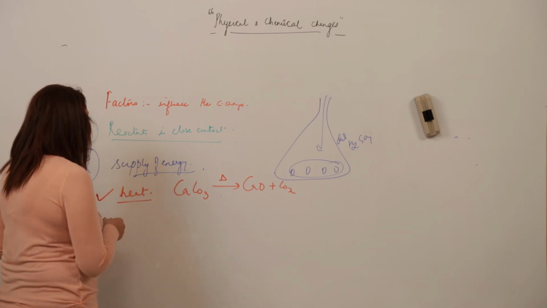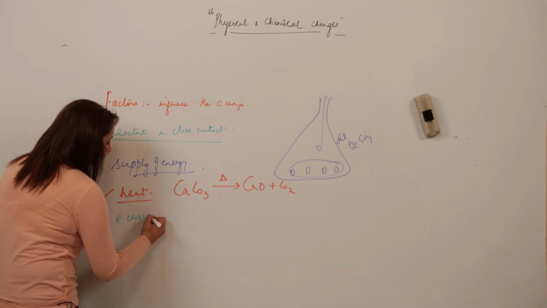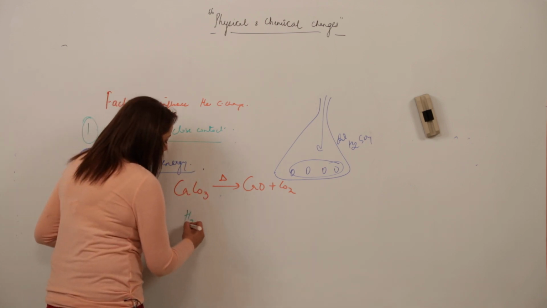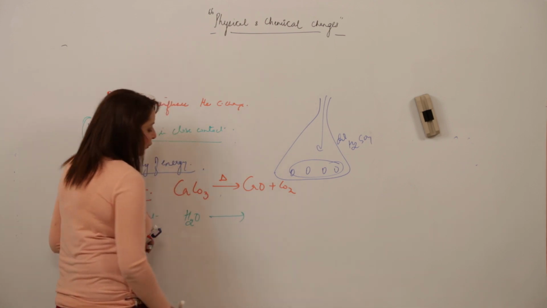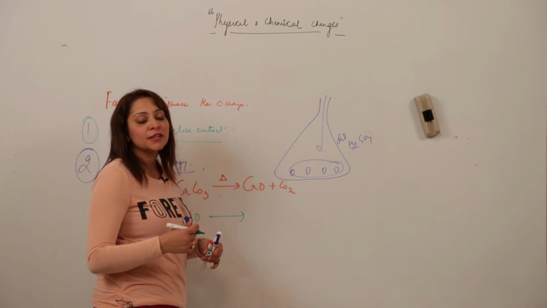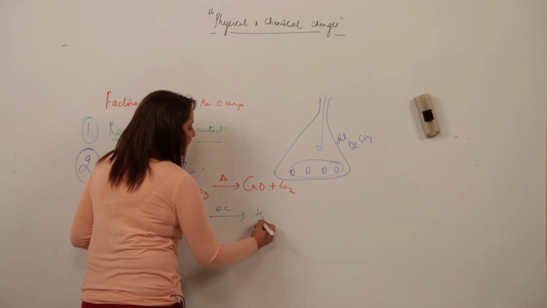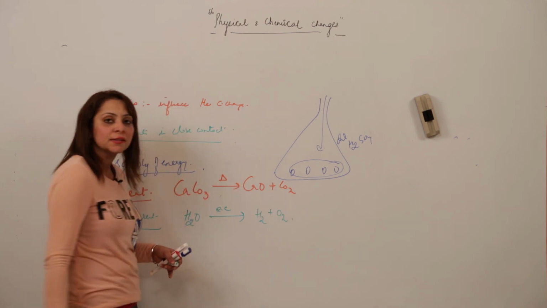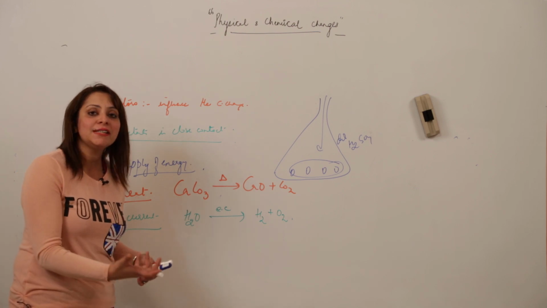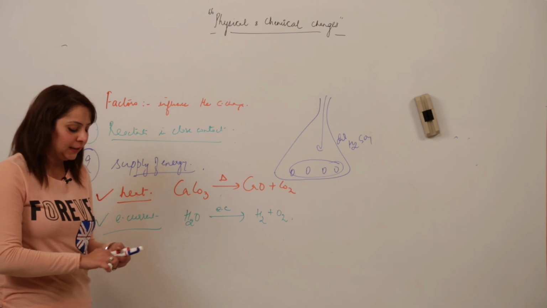Another example is the supply of energy in a different mode, for example, electric current. The example striking in my mind is the breaking of H2O. Water actually is a stable compound. It does not break into its constituents easily. But when we supply it with electric current, it gets split into its constituents. So the splitting of water by passing electric current is obviously a chemical reaction, and it occurs due to the supply of energy in the form of electric current.